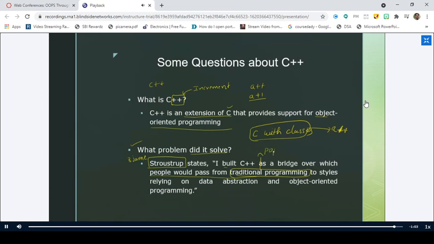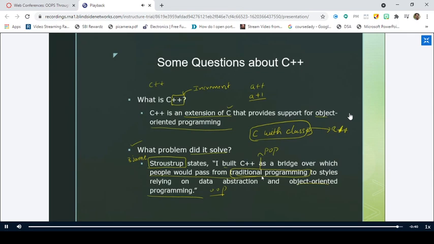It is POP, right? He wants programmers to move from the traditional programming, that is POP, to another programming paradigm called OOP, object-oriented programming, right? Is it clear?